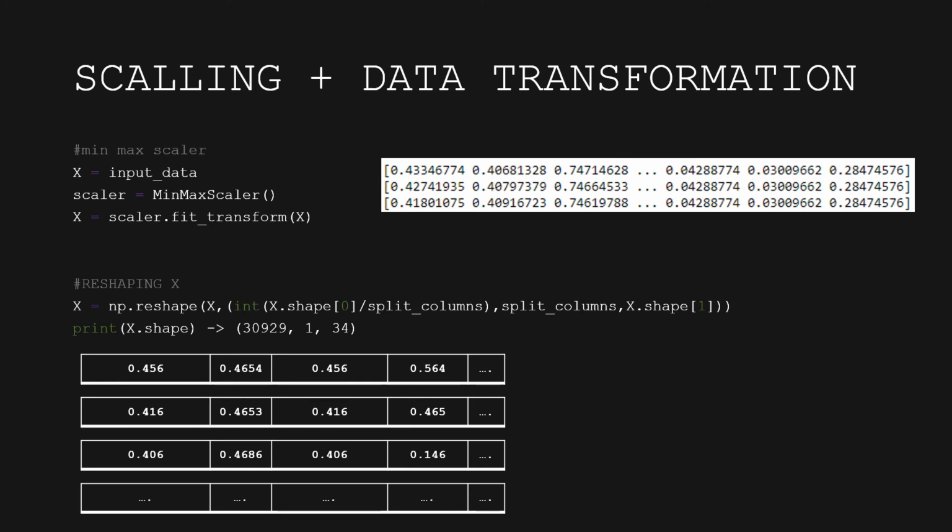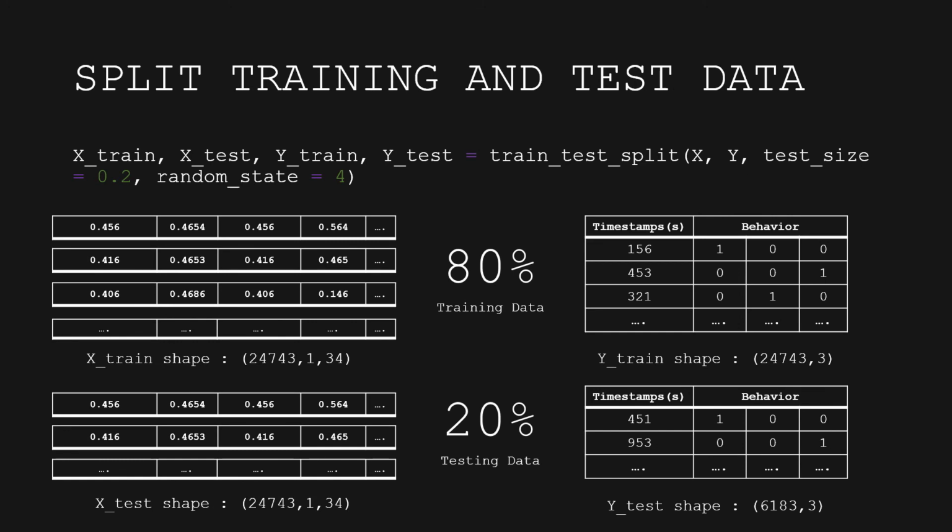Then we also have to split our training and test data. Here we set 80% of our data for training and 20% of our data for testing. So Xtrain is the training input, Ytrain is the training output, Xtest is the testing input, and Ytest is the testing output.